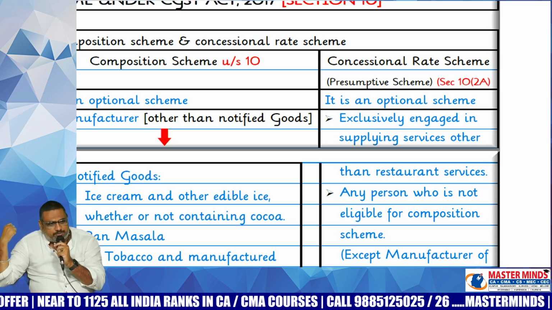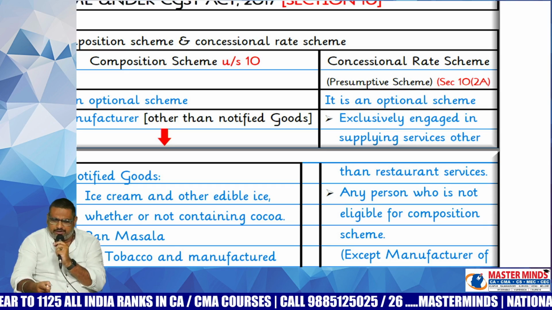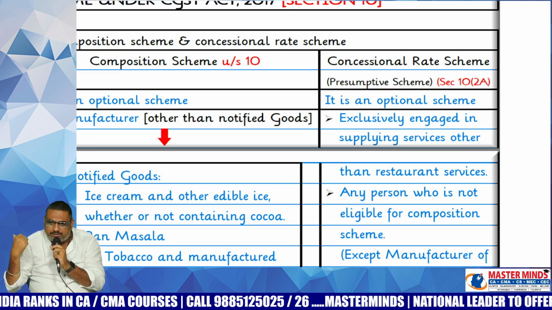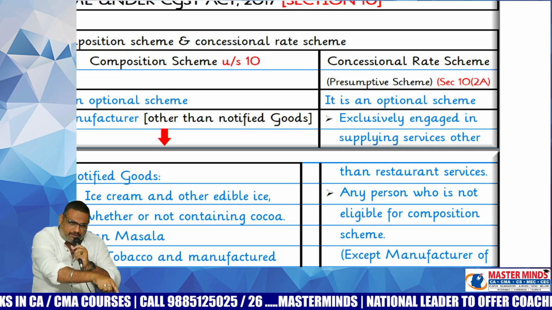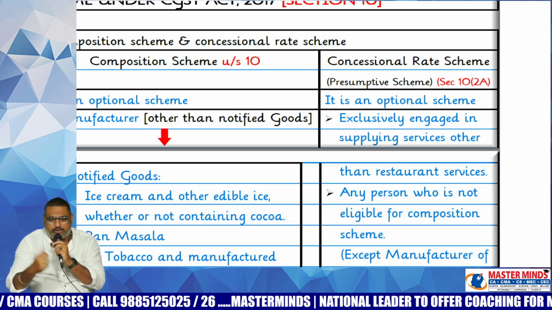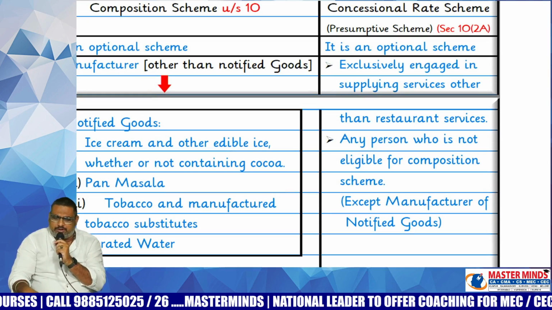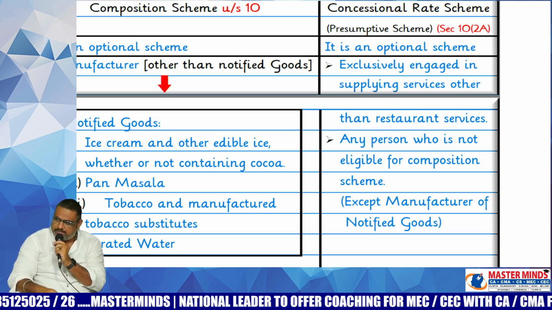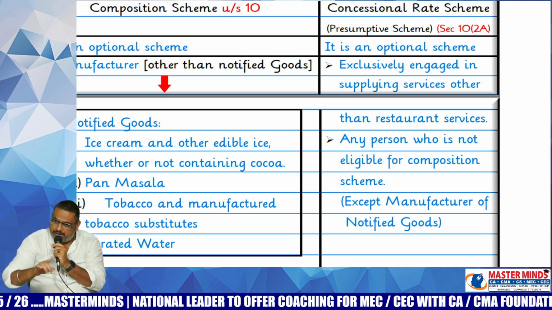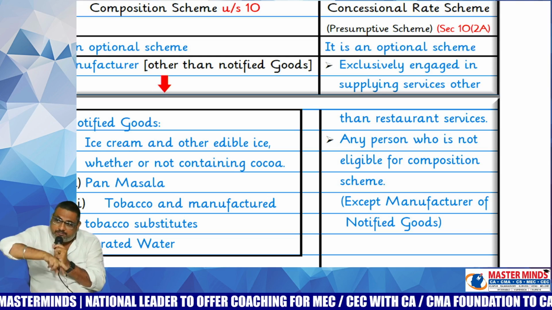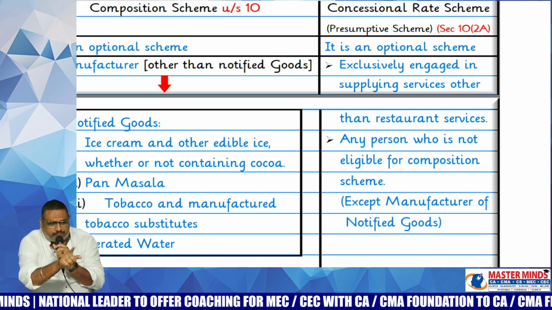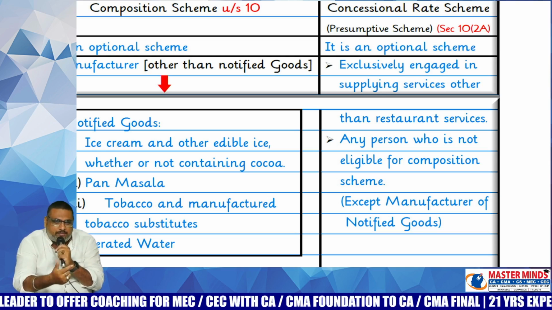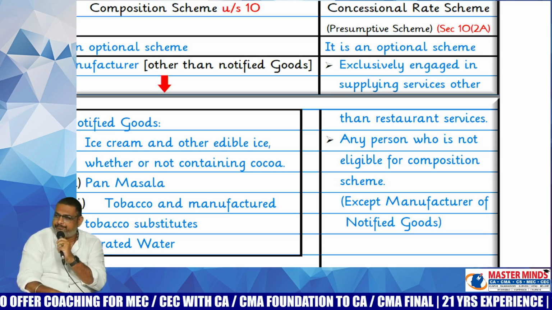And who are the eligible persons for this scheme? Those exclusively engaged in supplying services other than restaurant. Why are restaurants not covered here? Because they are already covered under 10(1). That's why they are not covered under 10(2)(a). And any person who is not eligible for composition scheme, just now we discussed, goods plus service can be done, but services can be done only up to the specified limit. If the specified limit exceeds, you can't be eligible for 10(1). But if those conditions that are there in 10(2)(a) are satisfied, you can be eligible for 10(2)(a). That is the point, ma.